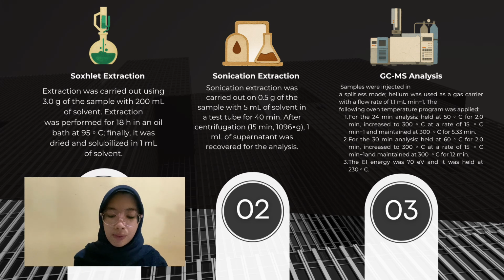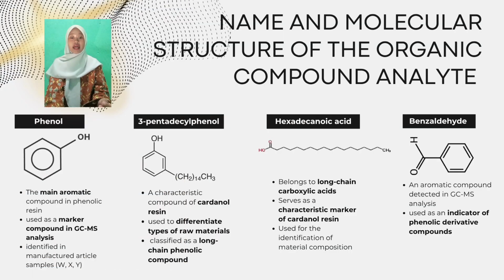EI energy was 70 eV and it was held at 230 degrees Celsius. A solvent delay of 4 minutes was set. Detection was carried out in full scan mode covering a mass range of 29 until 600 m/z.